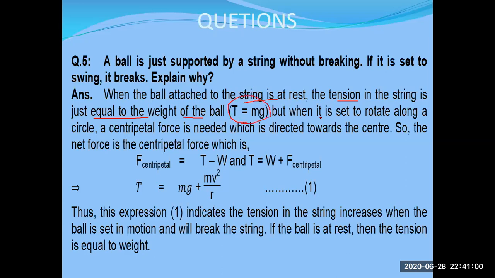But when it is set into rotation along a circle, the centripetal force is needed, which is directed towards the center. So net force, the centripetal force, is equal to tension and the weight which is acting in outward direction. So if you calculate the tension, collectively there are two forces acting on tension. One is the weight and the other one is the centripetal force. Weight is calculated by using this formula and centripetal force is calculated by this formula.